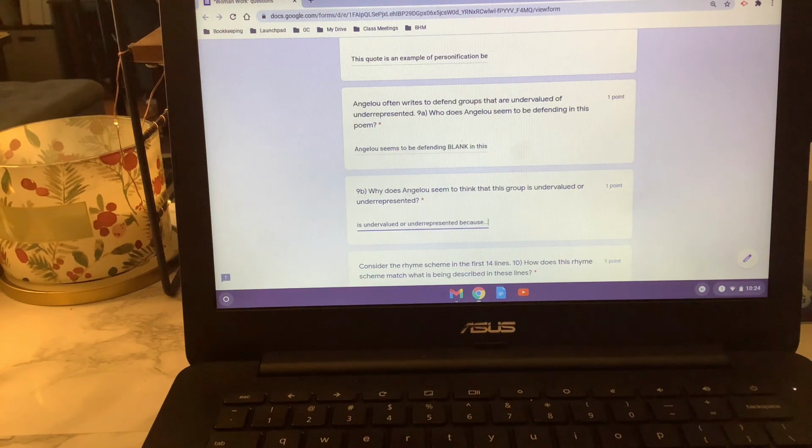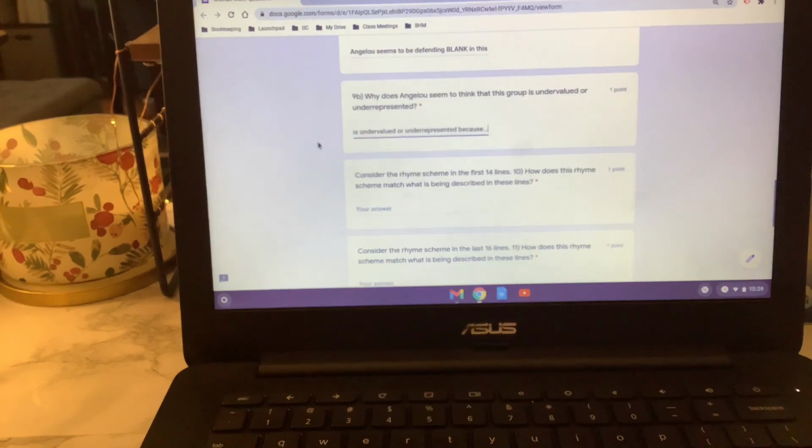So who does she seem to be talking about in this group? And there actually could be more than one right answer to this question. Who does she seem to be writing about or defending in this poem? And then what does she seem to think they need representation for, right? Why do they need to be defended? What is the treatment maybe that is given?